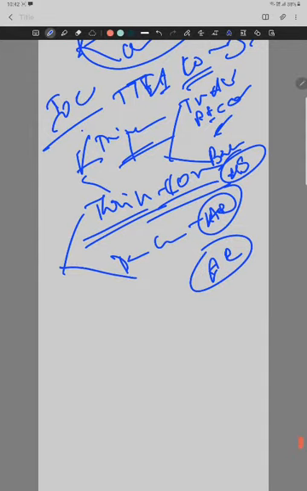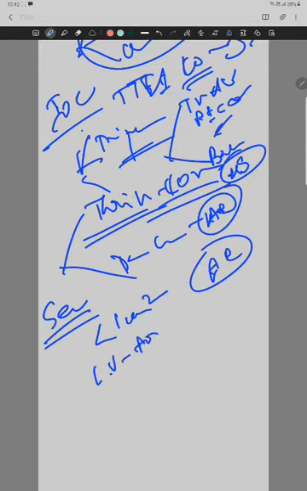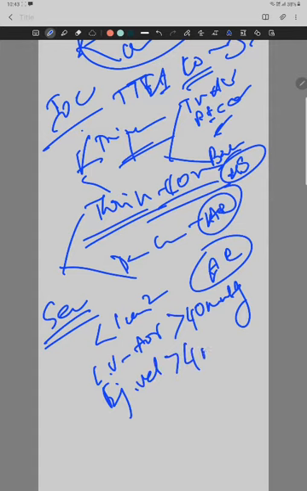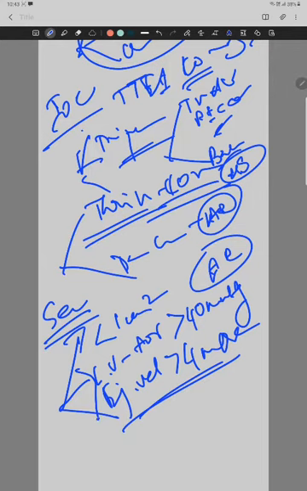Then coming to severe aortic stenosis. What is severe aortic stenosis? The narrowing of the aortic valve area is less than 1 centimeter square, the transvalvular gradient between the left ventricle and aorta is more than 40 mmHg, and the ejection velocity is more than 4 meters per second. So these are the three typical things for diagnosing severe aortic stenosis.